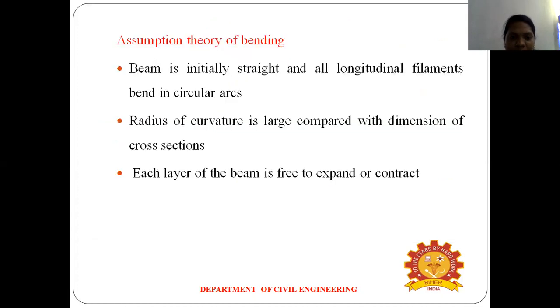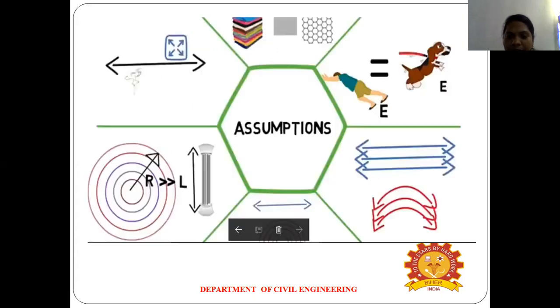The fourth one: the beam is initially straight and bends into a circular arc. The beam is initially straight means that at first, before we apply the load, the beam is straight. Due to the applied load, after that the beam will bend. So finally it forms a circular arc.